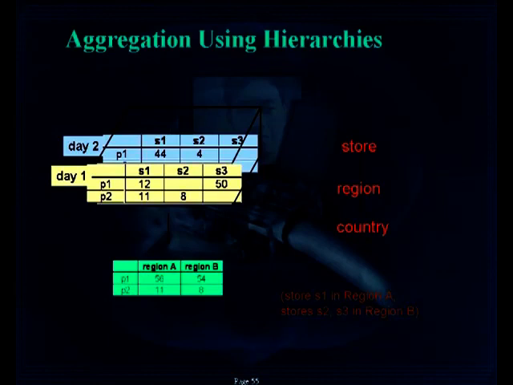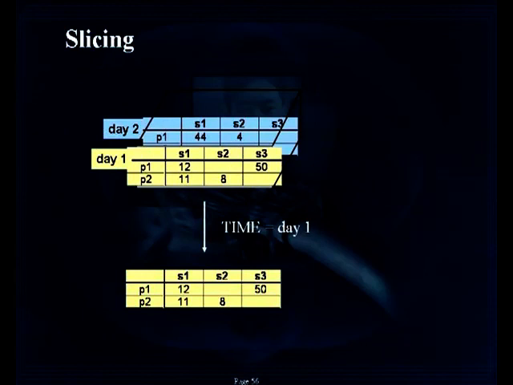This example gives what is slicing. So in a 3-dimensional cube, when you restrict the dimension to a particular time, say day is equal to 1 as value for the attribute time, then the slicing gives a particular slice out of the set of slices.